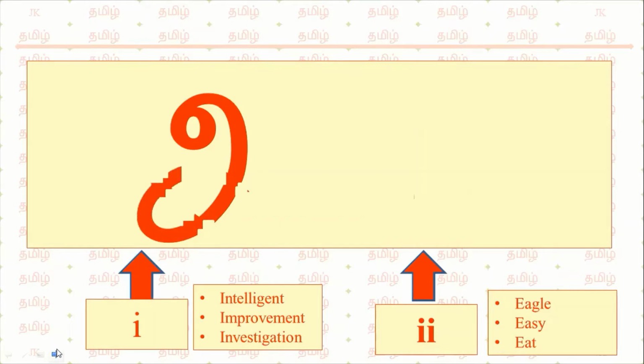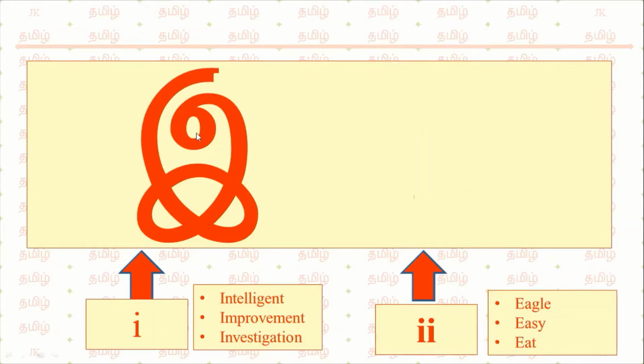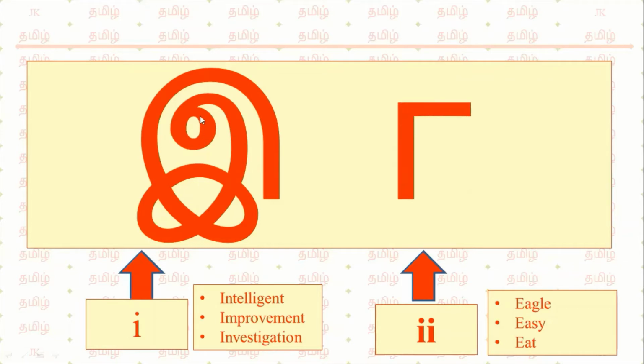How should E and E be written? This is E. If you see the structure of E, it looks a little difficult to write, but you can write it easily if you practice a few more times. E should be written like this.